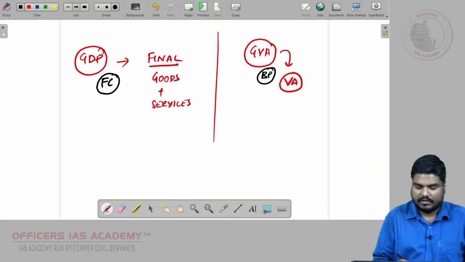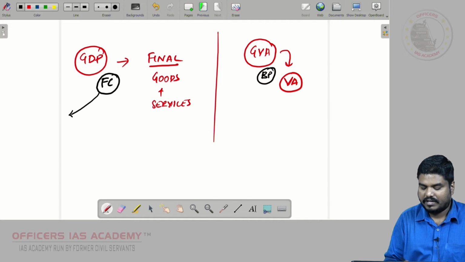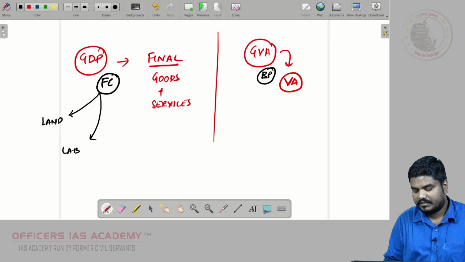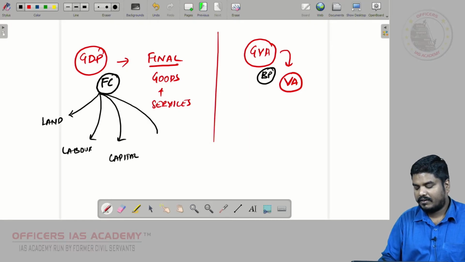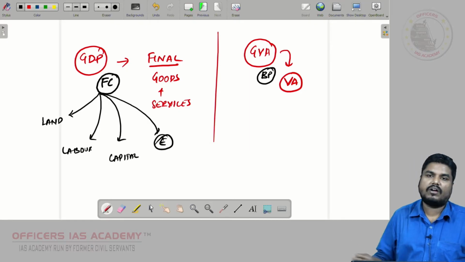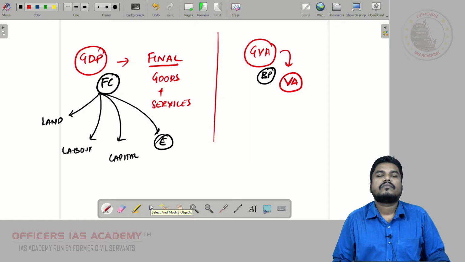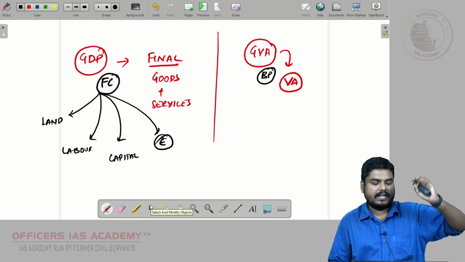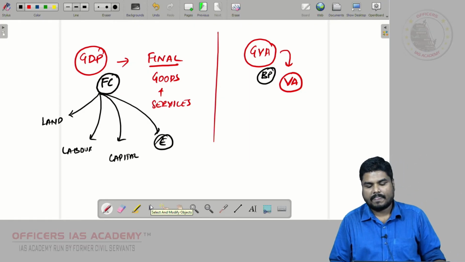So what is factor cost? Friends, we know factor cost includes the cost of land, the cost of labor, the cost of capital, the cost of entrepreneurship or profit. This is factor cost. Factor cost is equal to land, labor, capital, entrepreneurship.